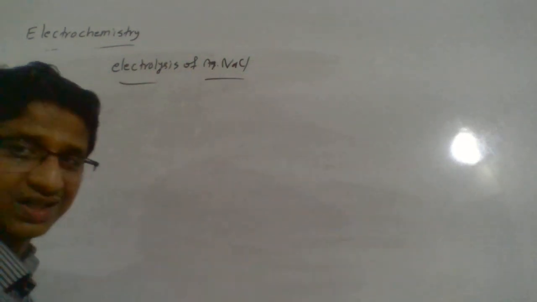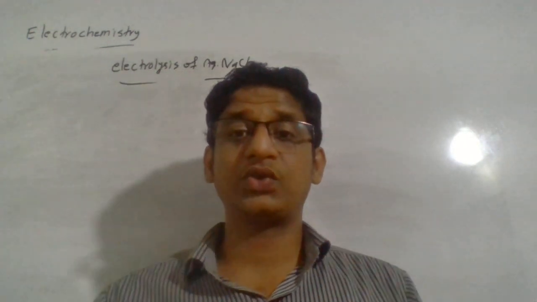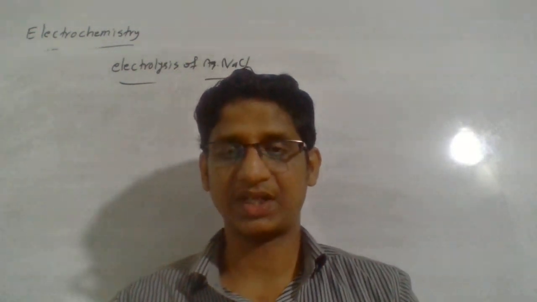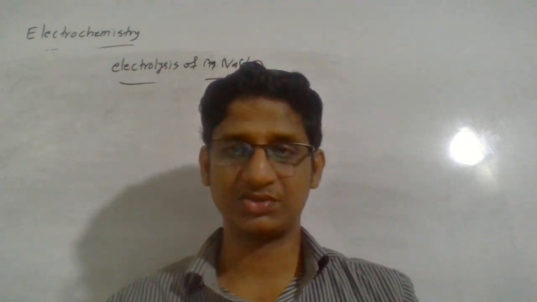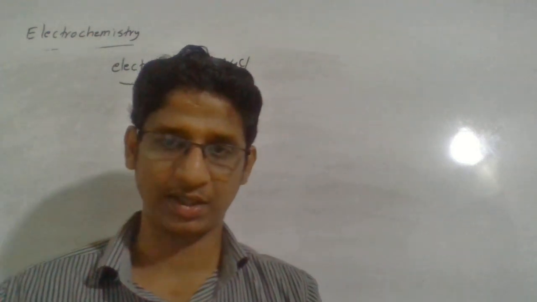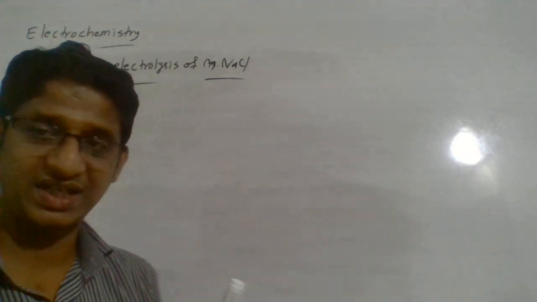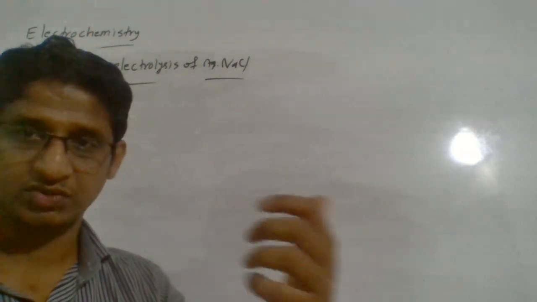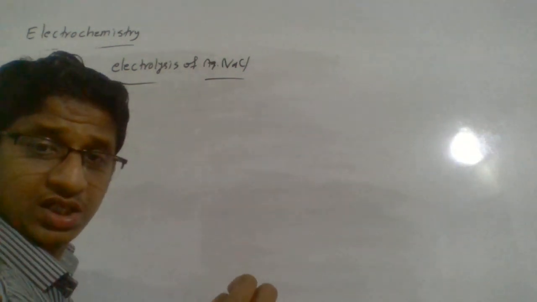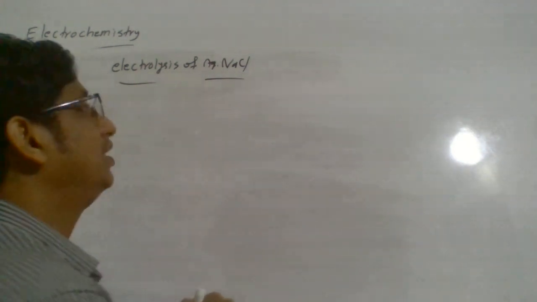This time electrolysis of aqueous NaCl, which means the difference is that in molten NaCl only sodium ion and chloride ion will be there. So when electricity passes, they move to the respective electrodes, so there is no real problem. But here water is also there, because now we dissolve it in water. So water also can be oxidized and reduced, as we will discuss in redox reactions. So it's all about which species undergo oxidation and which species undergo reduction. That will be a very important point here.